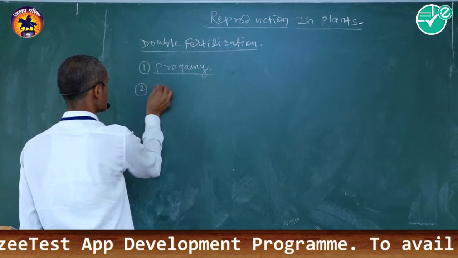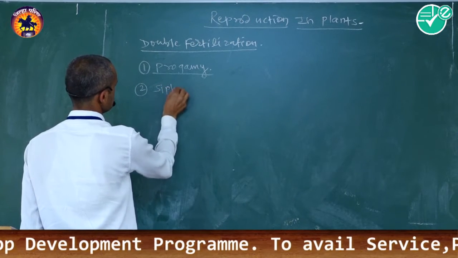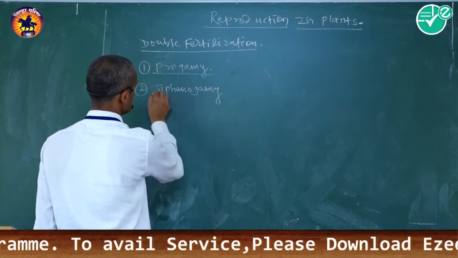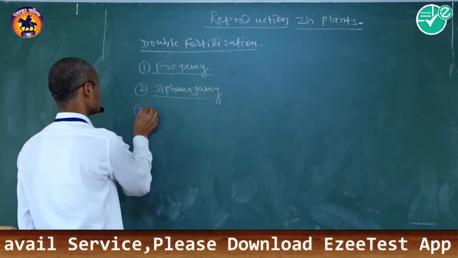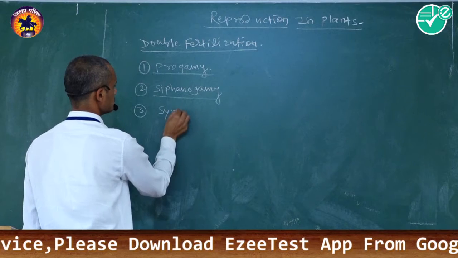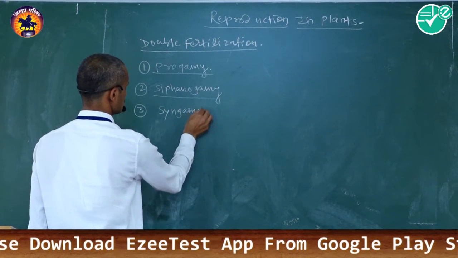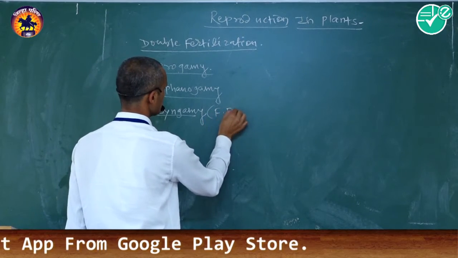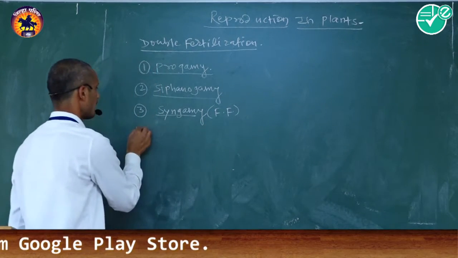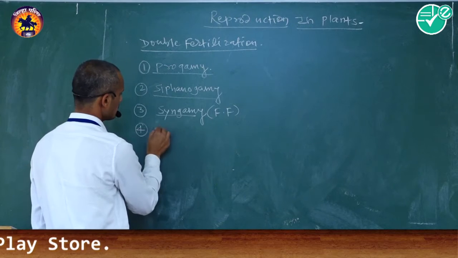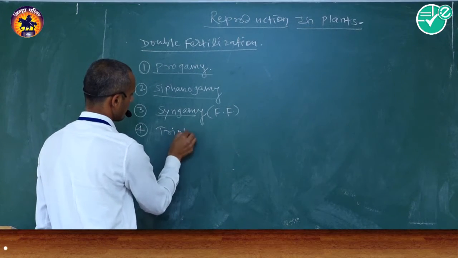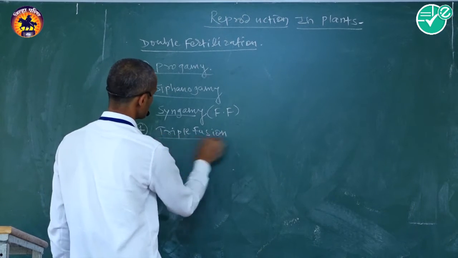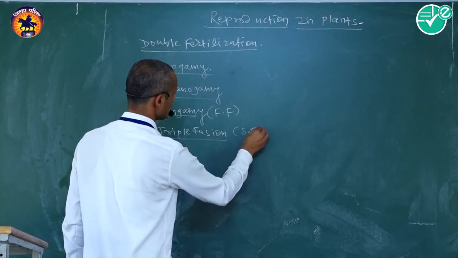Second one is siphonogamy. Third one is syngamy, also called first fertilization. And the last one is triple fusion, also known as second fertilization.